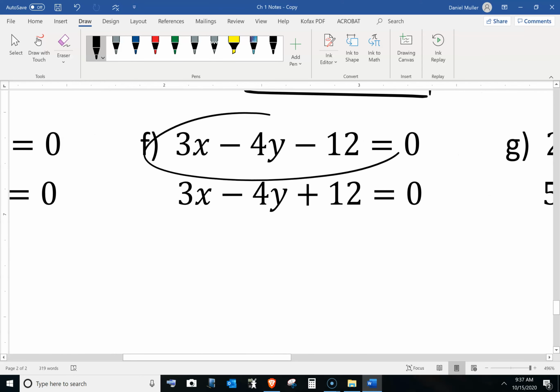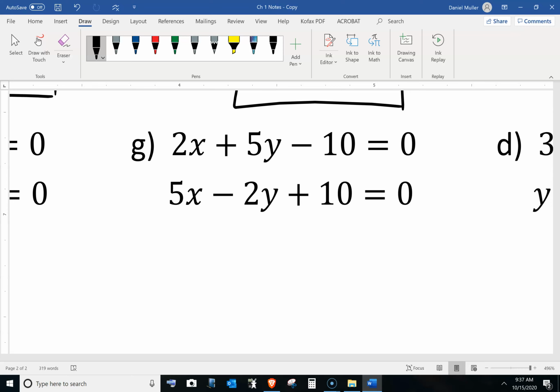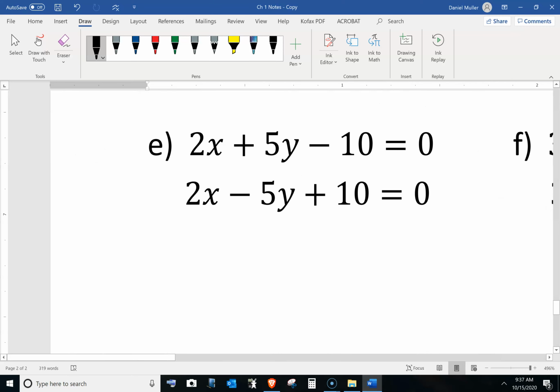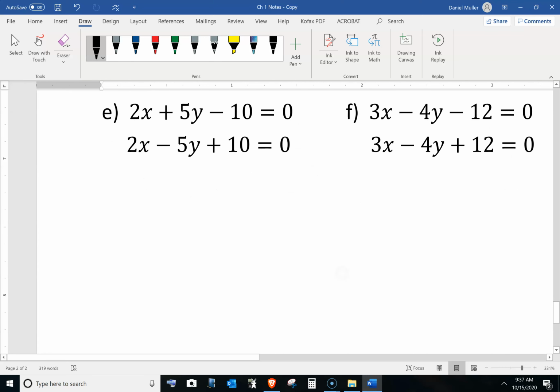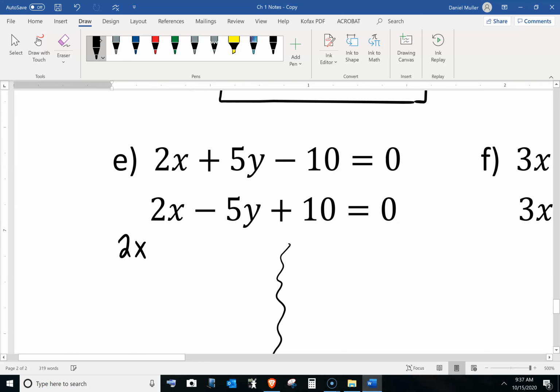So do these look the same? No, they're close, but one's a -12, one's a +12. This is not the same. None of them look the same. Okay, well, there we go. So what we need to do, I guess, is maybe just split this up and write the equations on both sides. 2x plus 5y minus 10 equals 0.